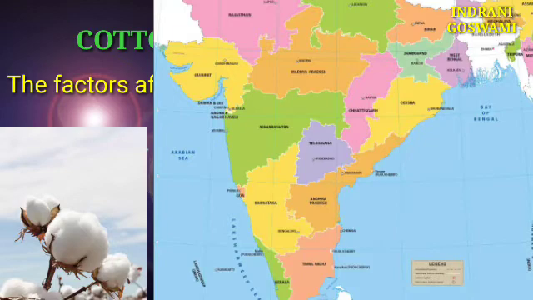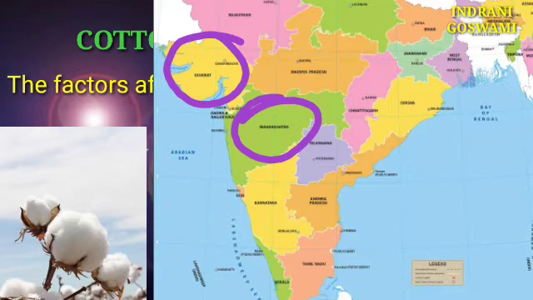So, see here, the entire area is highly favorable for cotton, and that's why in states like Maharashtra and Gujarat, the cotton textile industry has flourished.